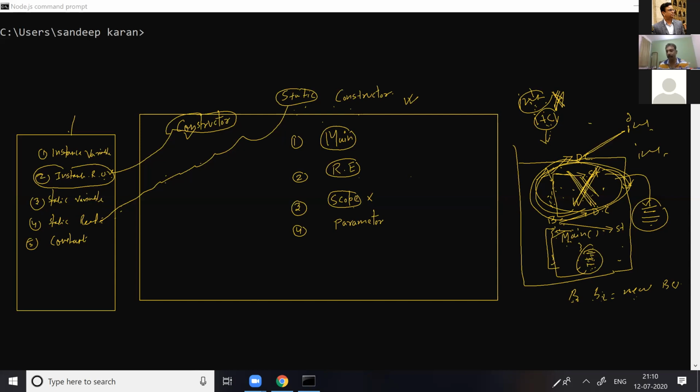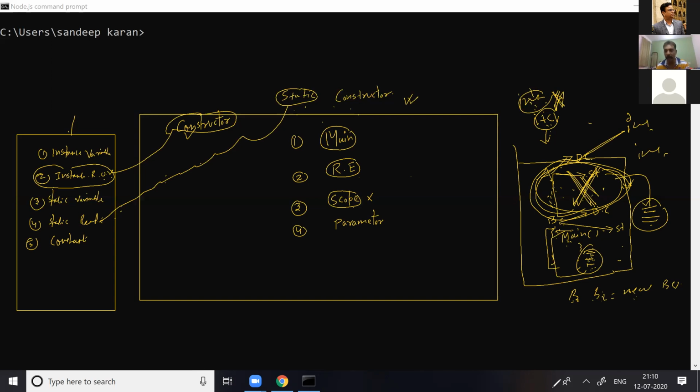Sir, in any technology, in any language, the runtime environment will take care of two things. One, the static constructor. If a constructor is marked as static, the runtime environment promises you, I will load your constructor into memory.